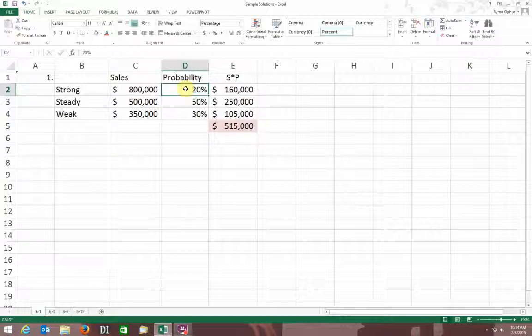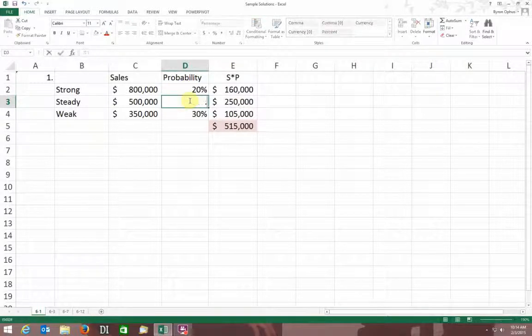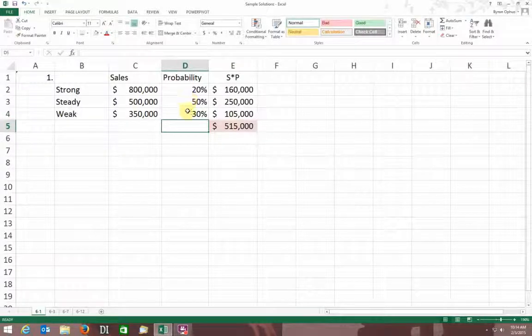And remember, I've got to enter those as like 20% is going to be 0.2, okay? And 50% is going to be 0.5, and 30% will be 0.3.